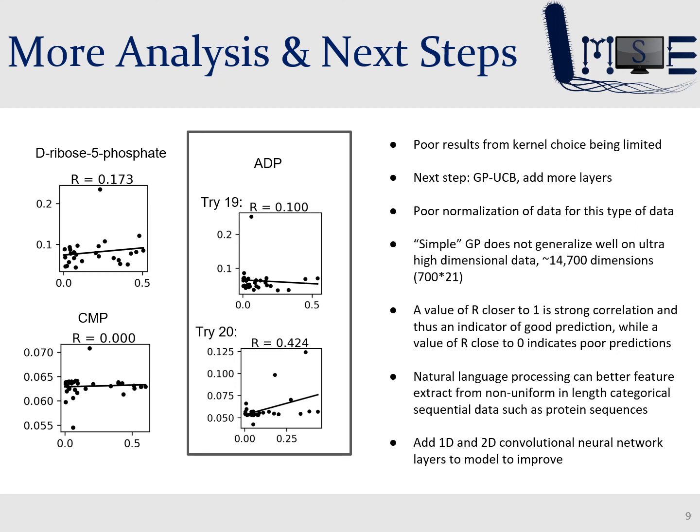In the future, we will explore GPUCB, which is a Gaussian process model which performs unconstrained bandit setting to provide better recommendations with minimal regret. Adding more layers such as one-dimensional convolutional layers and testing other methods of encoding such as natural language processing will improve the models. Despite the not-so-stellar performance of the models, this project was successful in demonstrating a baseline machine learning model to perform some feature extraction and prediction capabilities.